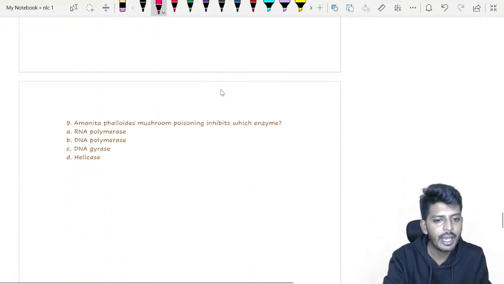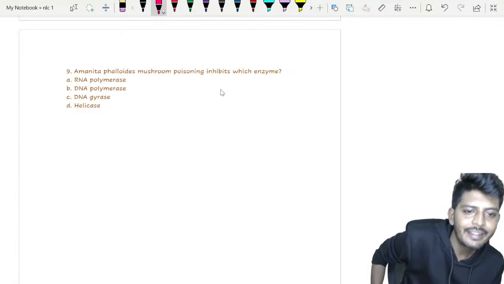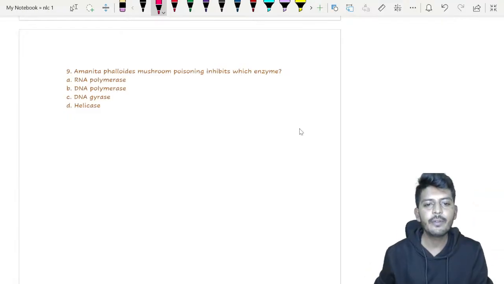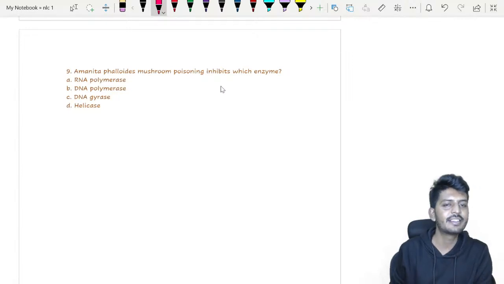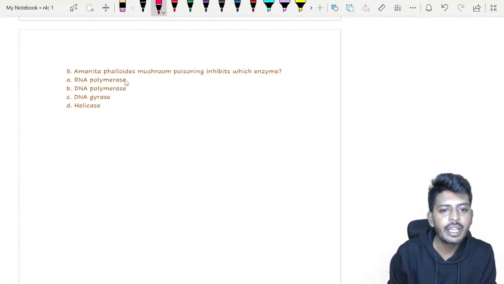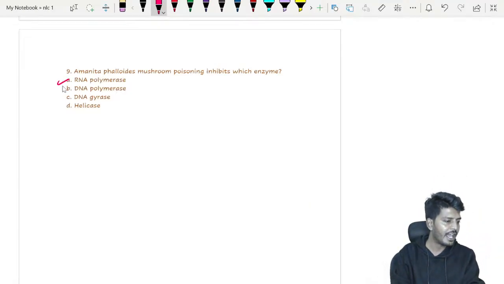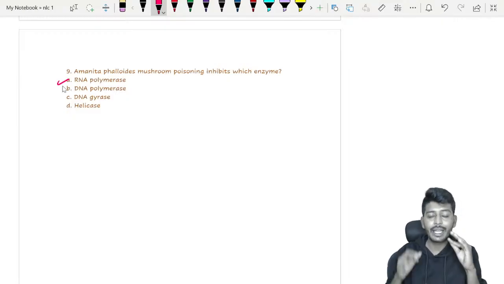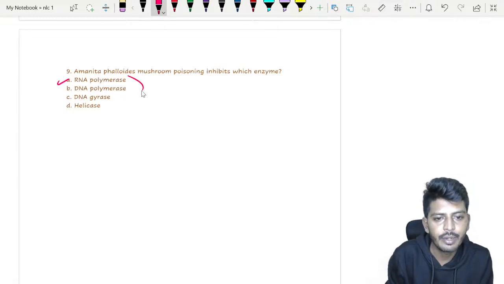Okay, let's go to the ninth question. Amanita phalloides mushroom. They haven't asked about it yet, but there is a high possibility. So whenever we are speaking of Amanita phalloides mushroom, this is a poison which will come and inhibit the RNA polymerase. If somebody had told the answer already, you're absolutely correct. But listen to me very carefully. Amanita phalloides will come and inhibit the RNA polymerase.